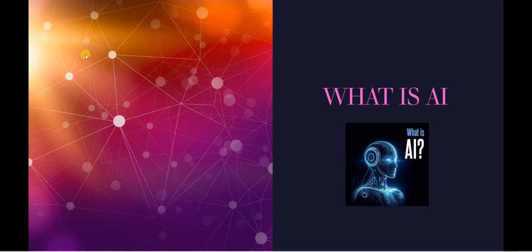These tasks include learning from data, recognizing patterns, making decisions, understanding languages, and solving problems. You can use artificial intelligence like this.